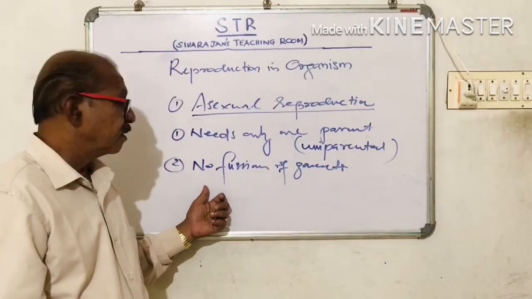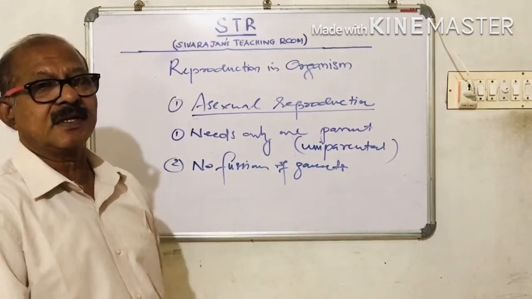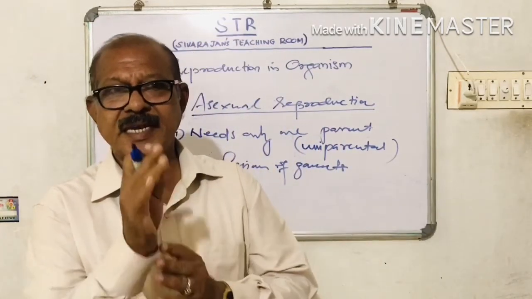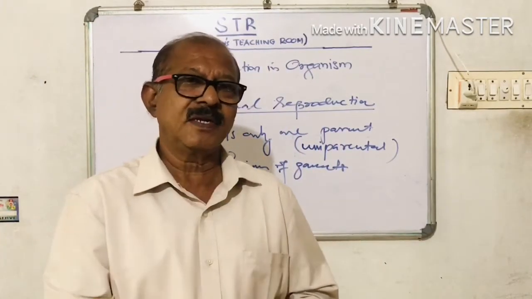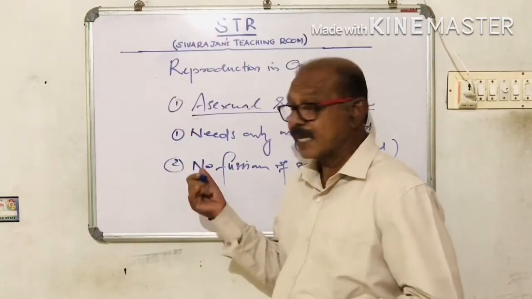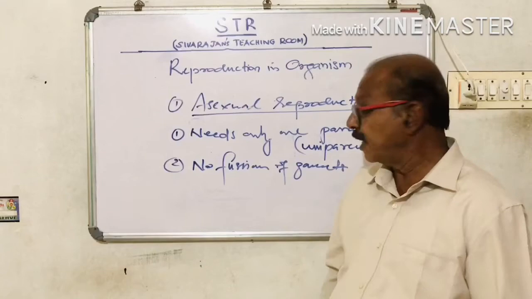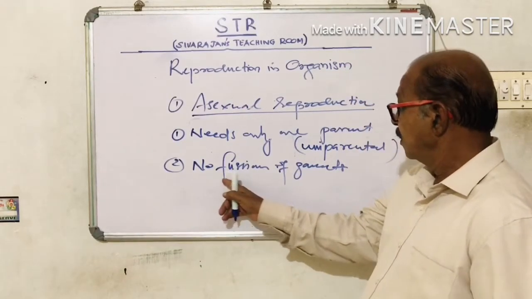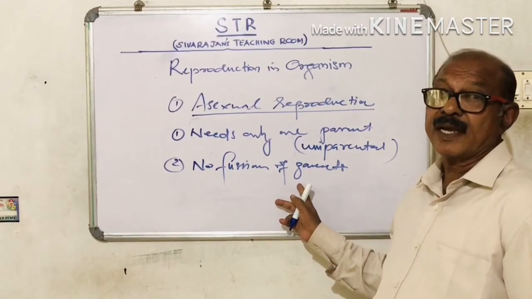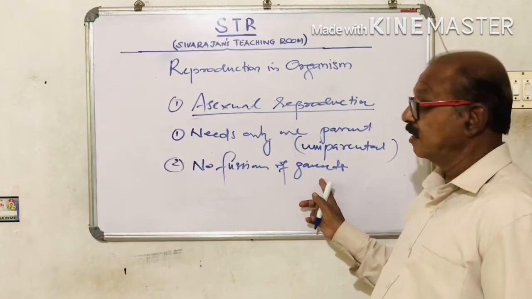But the gametes will not be fusing together. The fusion of 2 gametes will produce a zygote. You know that. You have learned in the first year, in the +1. So the zygote will grow into the offspring. We know that. So there is no production of zygote. Why? Because no fusion of gametes.